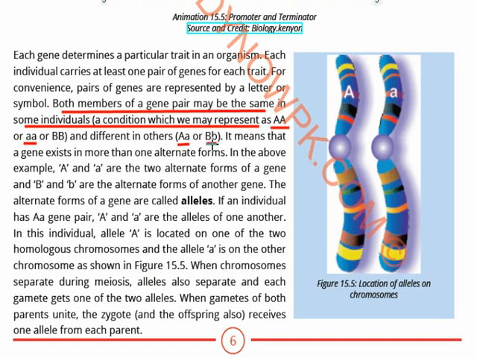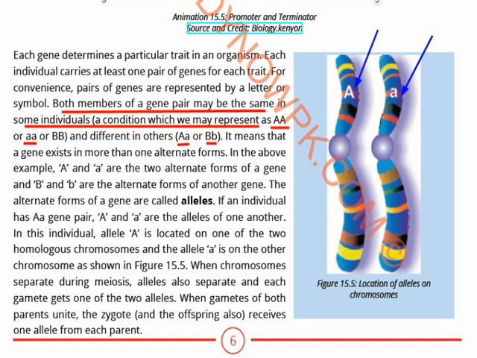It means that the gene is the same, but it is existing in two forms. And what are these two forms? The uppercase and the lowercase.